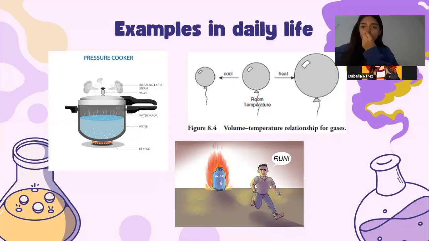For example, the aerosol cans. You've probably seen the warning on a can of hairspray or spray paint: do not apply fire on it. And that's Gay-Lussac's law,